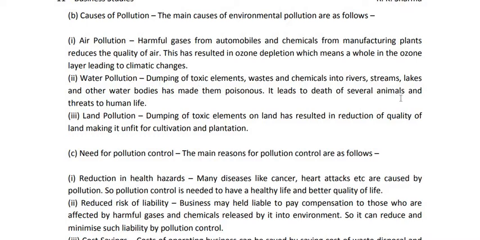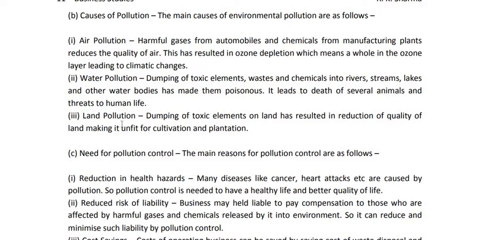It leads to death of several animals and threat to human life. When animals drink this water, death occurs, and this is also threatening human life. This is the second reason for environmental pollution, water pollution.